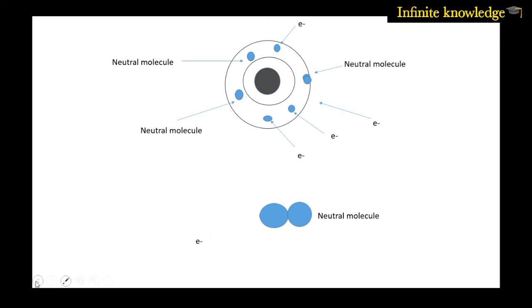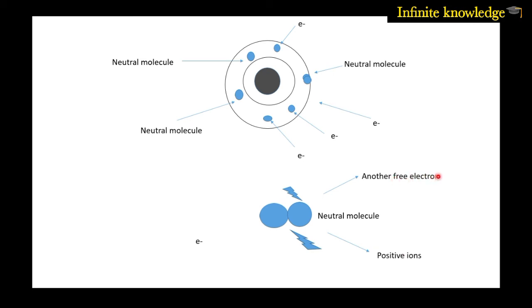Once again, this free electron collides with the neutral molecule, causing another free electron and positive ions.